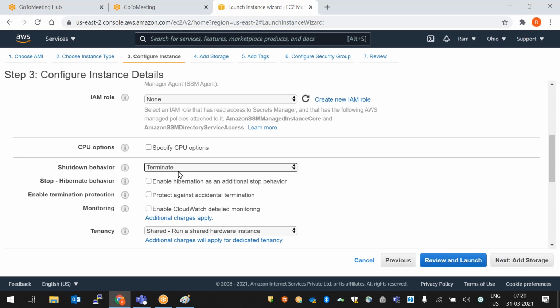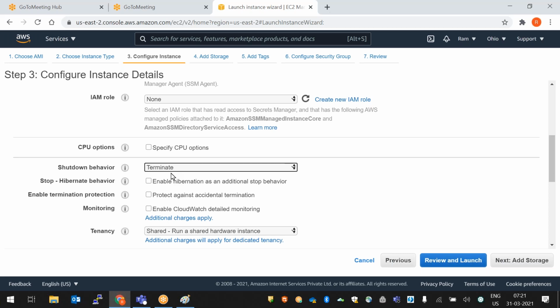Okay. But why did they give this terminate option? Where do we use this? Normally in projects, some trainings will happen, 1 day training, 2 day trainings. By that time, they will create some test labs. Whenever they complete the session, they will simply shut down the server, and automatically it will terminate.